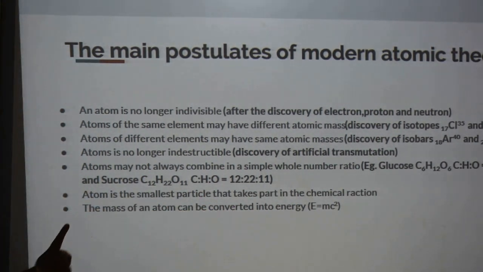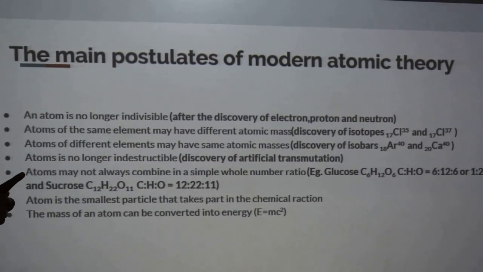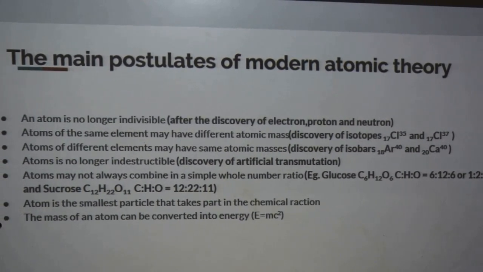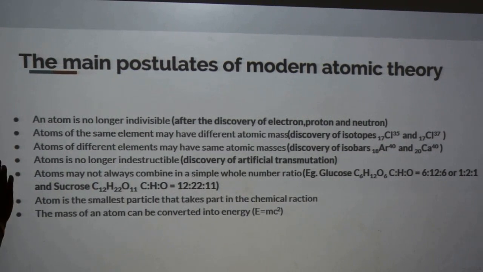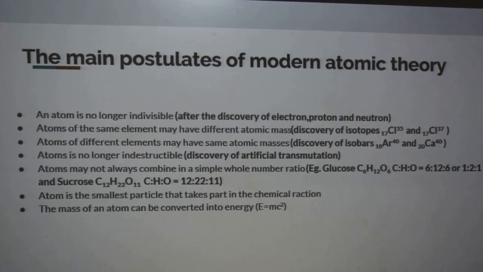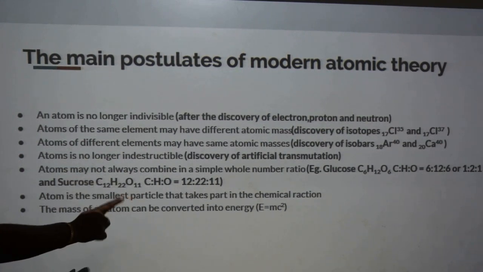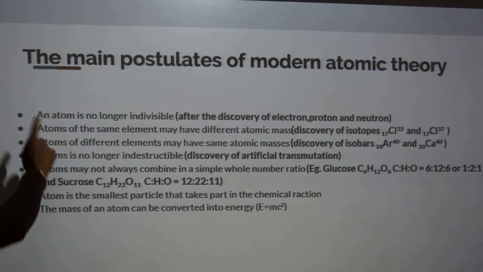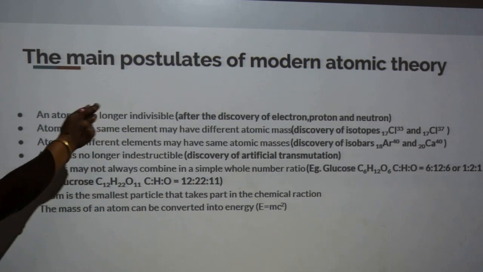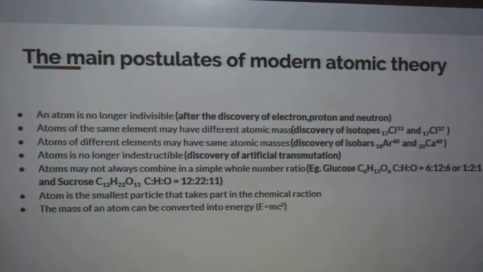Once again, let's see the modern atomic theory. The modern atomic theory forms the basis for all the chemical reactions and physical reactions of atoms. So this theory is very important. After this theory only, we can clearly get the idea about the reactions of atoms.